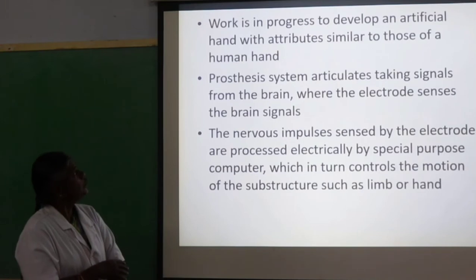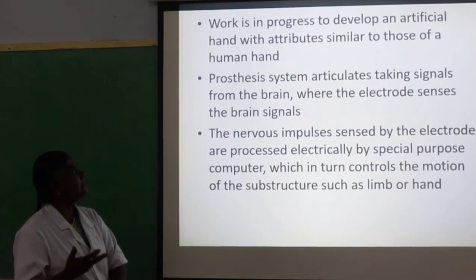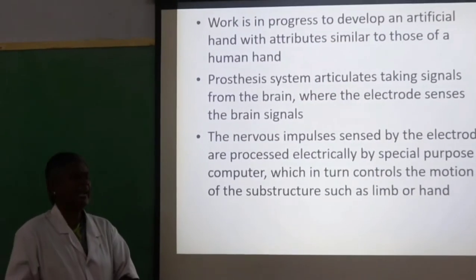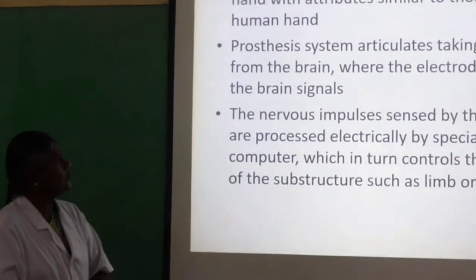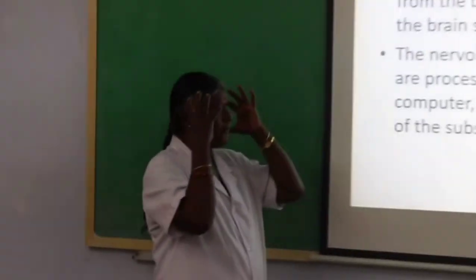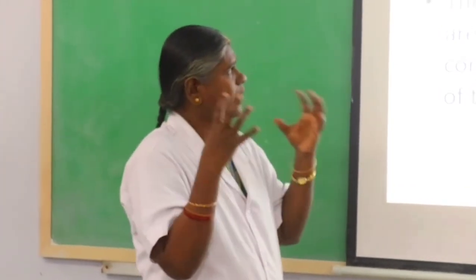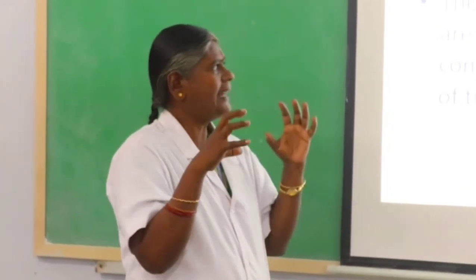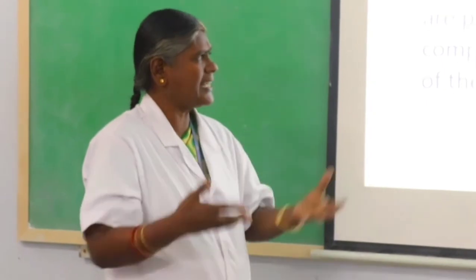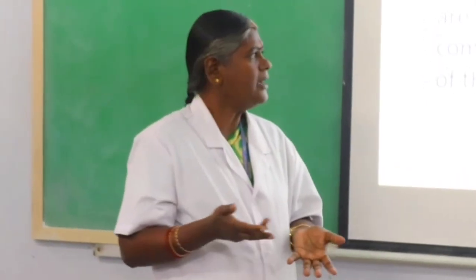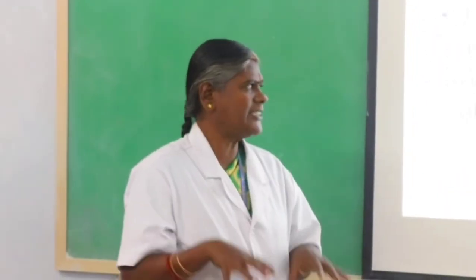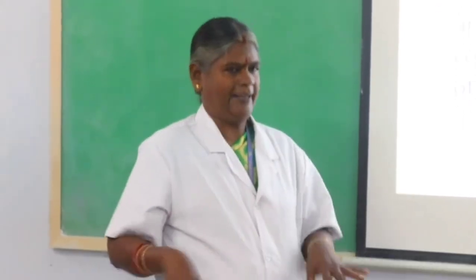Next slide. Work is in progress to develop an artificial hand with attributes similar to a natural one. This prosthesis device takes signals from the brain, where electrodes pick up the brain signals. These nerve impulses are processed electrically by a special purpose computer, which in turn controls the motion of the substructure such as a limb, hand or leg.